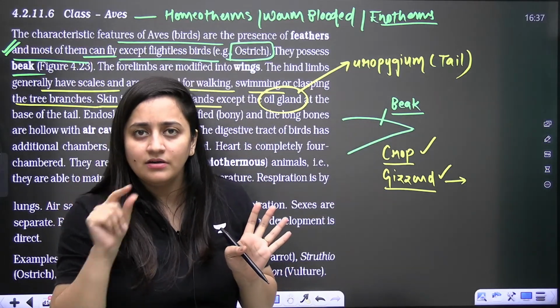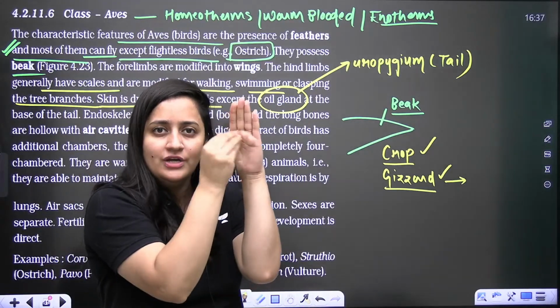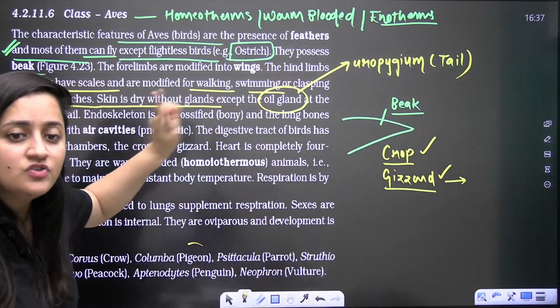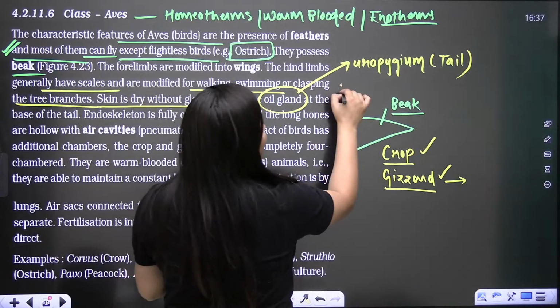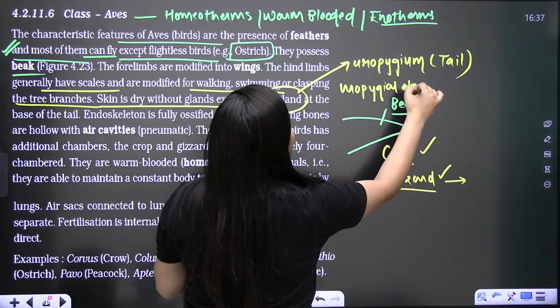Have you noticed it ever? Basically they are doing the oiling. They don't have the glands, they have just one gland, the uropygial gland, in the tail region.